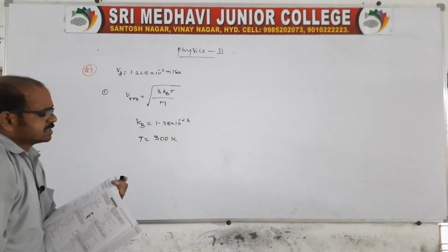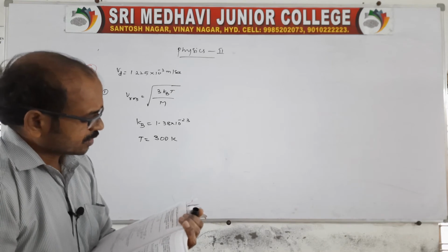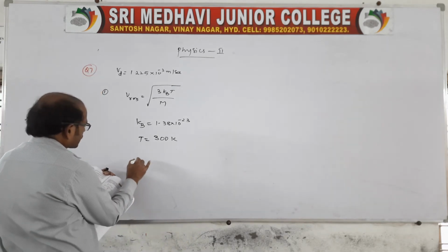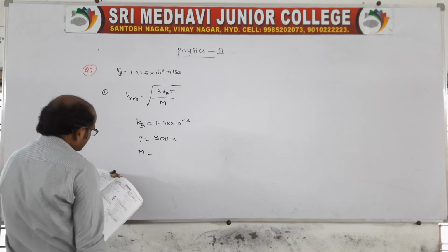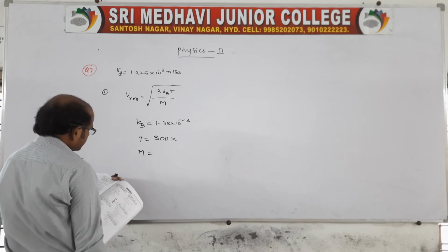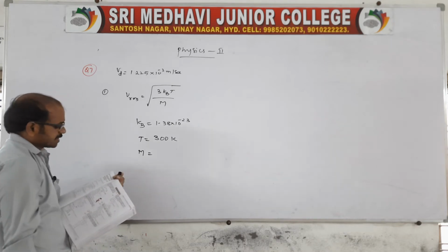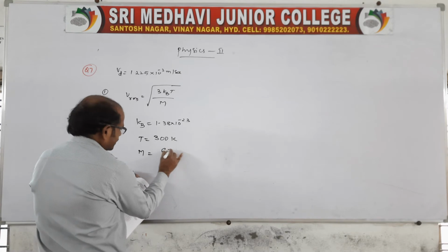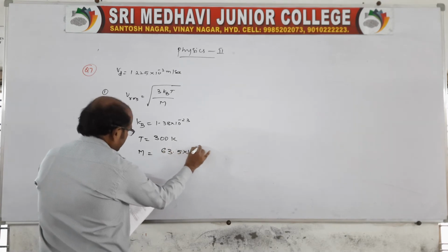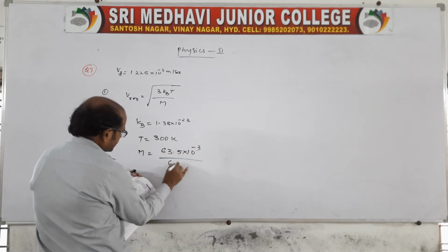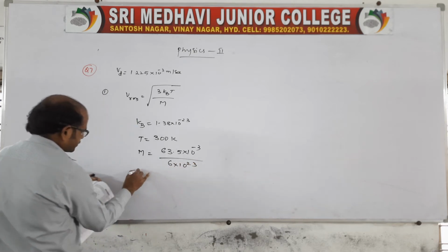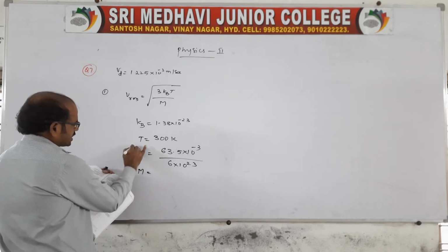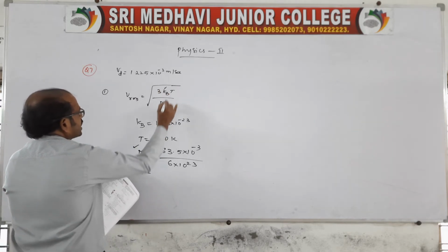And capital M is the mass of the copper atom, which is the given mass by the Avogadro number: 63.5 into 10 power minus 3 by 6 into 10 power 23. If you simplify this, we'll get the mass. So now we know mass, we know kb, and we know capital T.